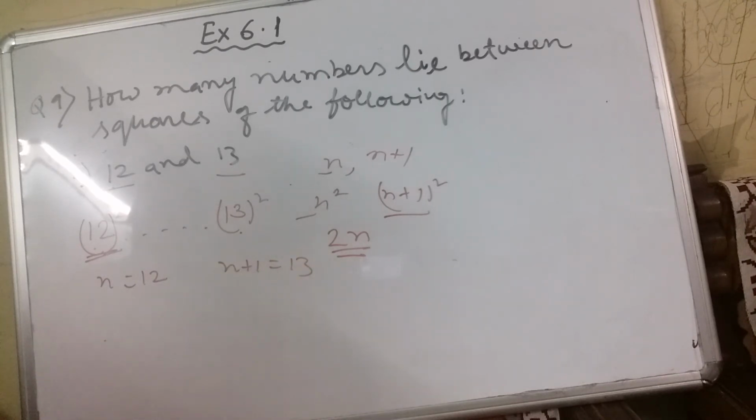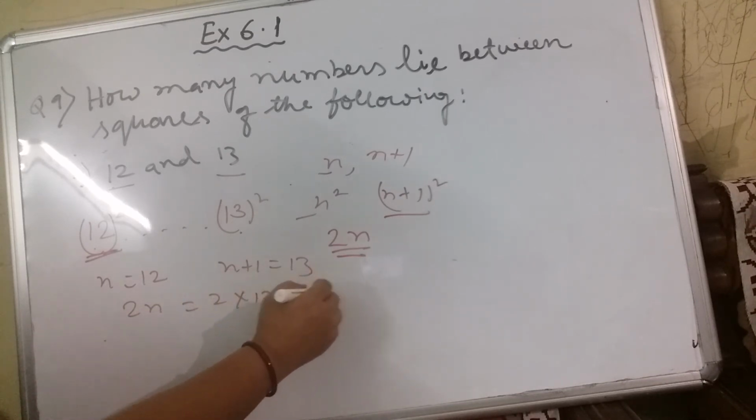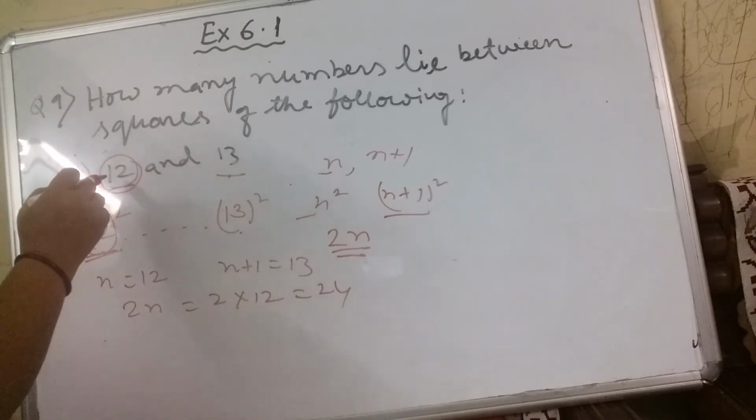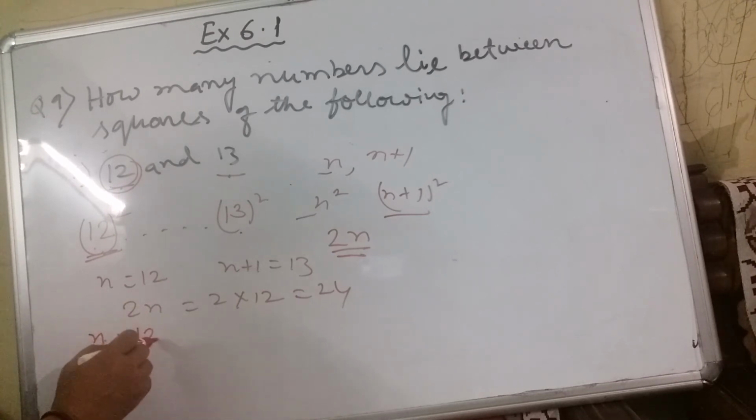Now 2n will be what? 2n will be equal to 2 into 12, 24. You remember, the n will be the smaller one. 13 is the bigger one and 12 is the smaller one. So n, you have to take the smaller one, not this one, and multiply by 2. That many numbers will be there in between squares of two consecutive numbers.